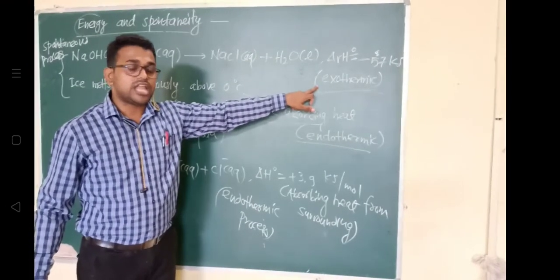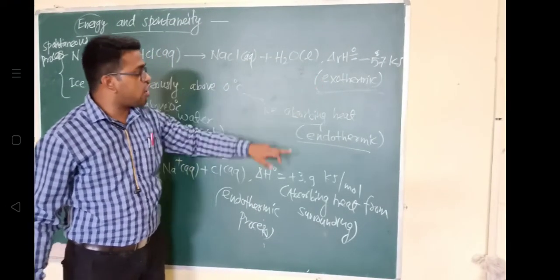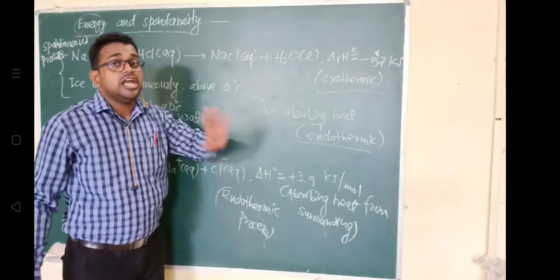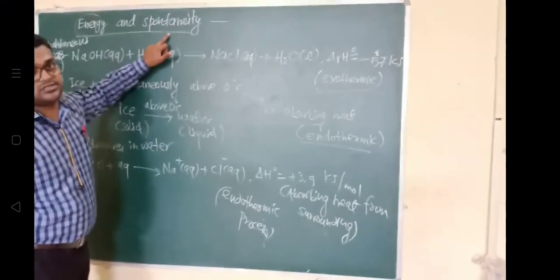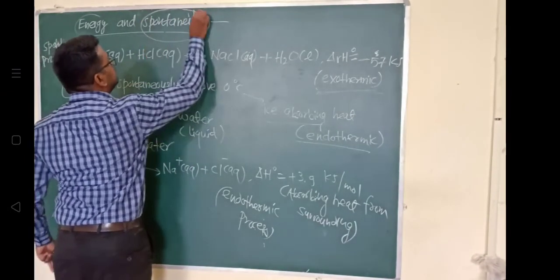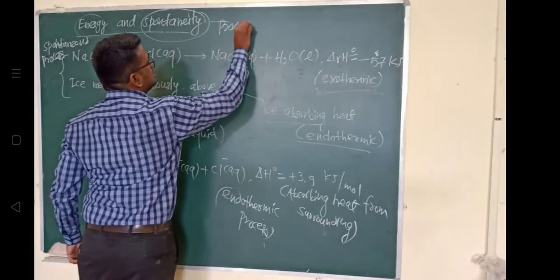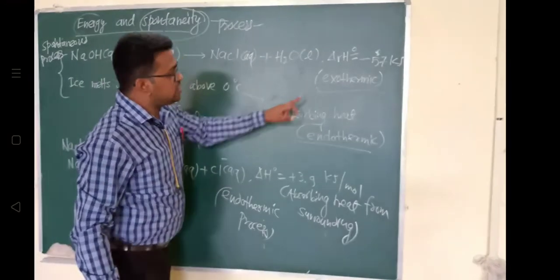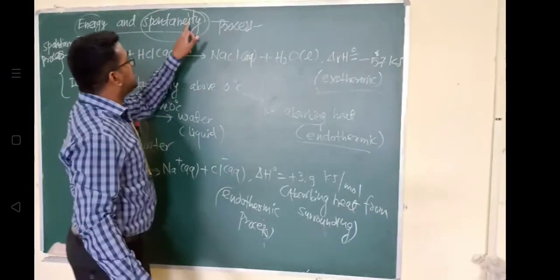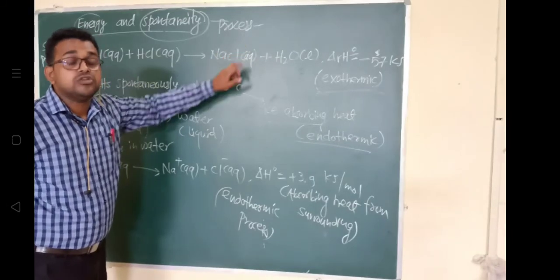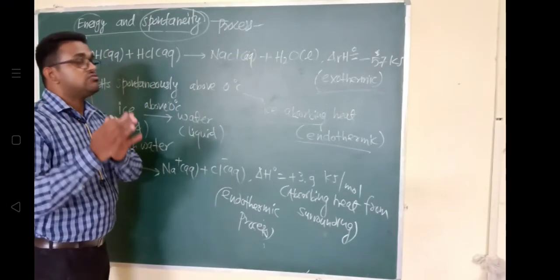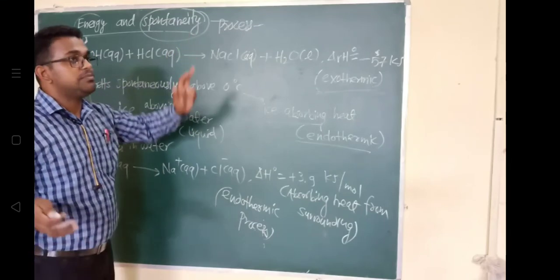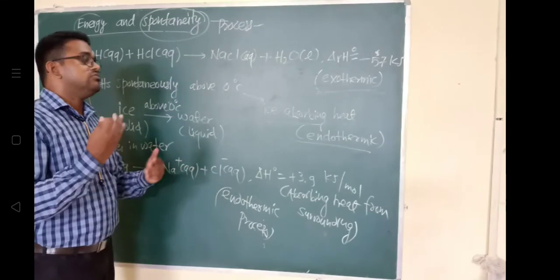There are other factors that will decide the spontaneity, and what they are we will understand in our next lecture. Which criteria decide the spontaneity of the process, we will study in the next lecture.